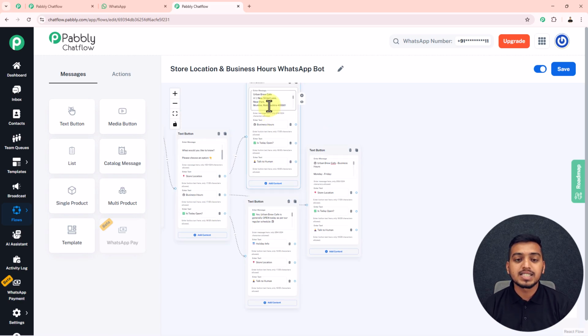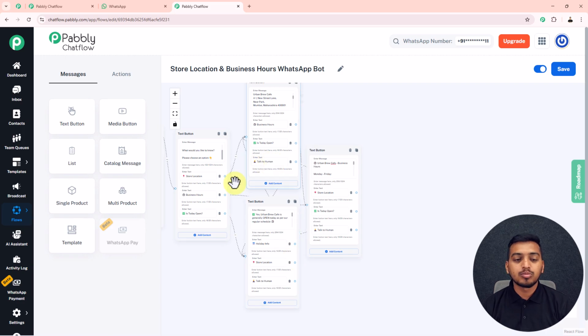And inside this first text, as I have added this button business hour, I will just drag a thread from here and connect it with this business hours button. And for this is today open button, I will again drag a thread from here and connect it with this is today open button. Just like this, for this store location, I will connect it with this store location button. Again for this store location, I will connect it with this store location button, and for this is today open button, I will connect it with this is today open button.